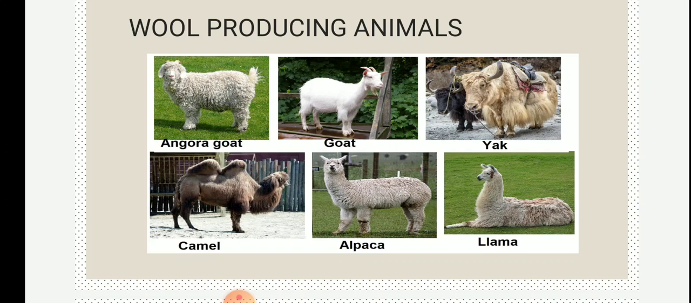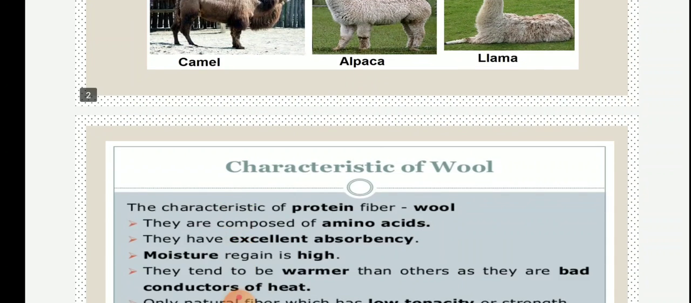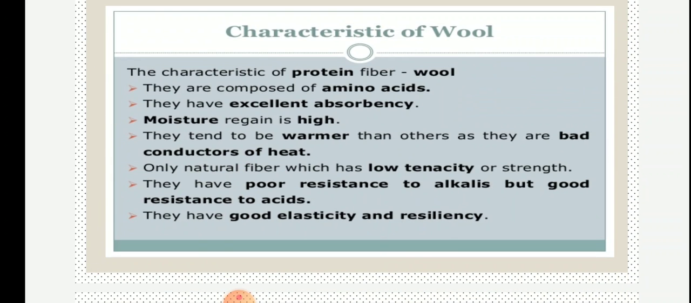The first one which we are going to talk about is wool. Here in the slide you can see that there are wool producing animals like Angora goat, yak, camel, alpaca and llama. All these are wool yielding animals, we can call them. The fleece of all these animals is used for the purpose of making fabric or cloth. Now in our next slide we will talk about the characteristics of wool.